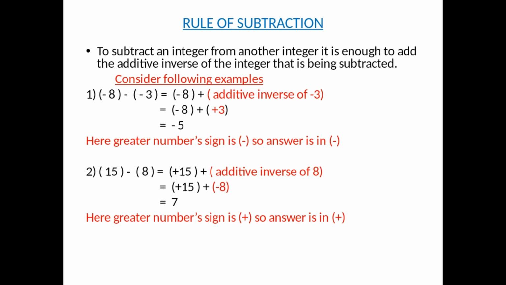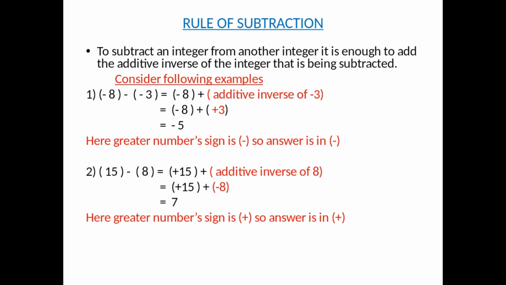So example number 1, minus 8 minus of minus 3. So while doing subtraction, we will keep first integer whatever it will be as it is. So minus 8 will be as it is, plus we will change the operation. That means minus will change to plus, and you have to take the additive inverse of the second digit. So second digit is minus 3, so its additive inverse is plus 3.